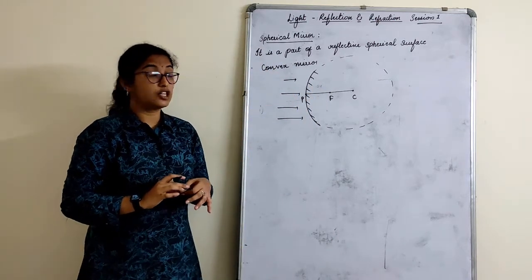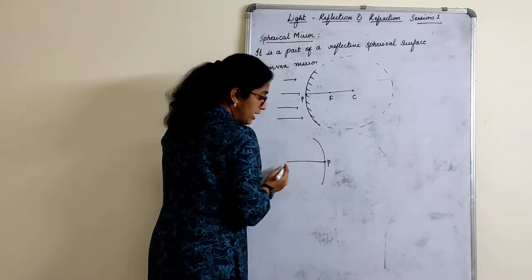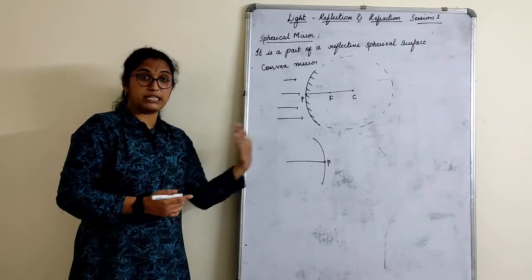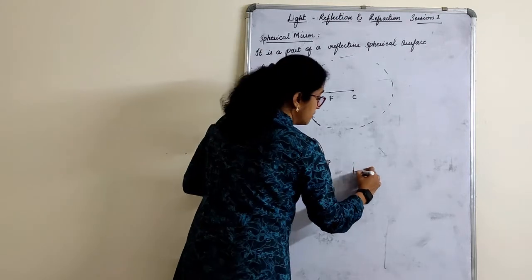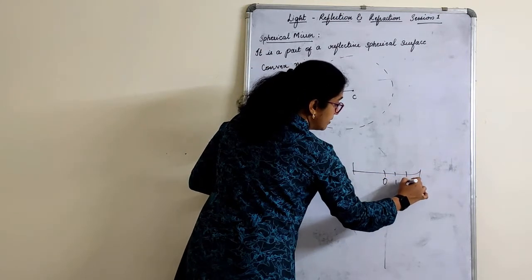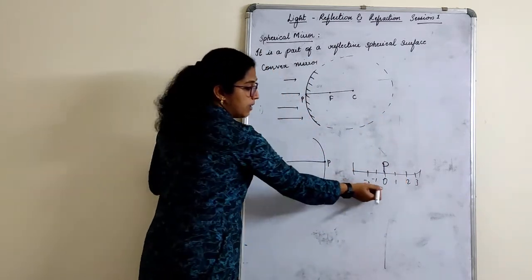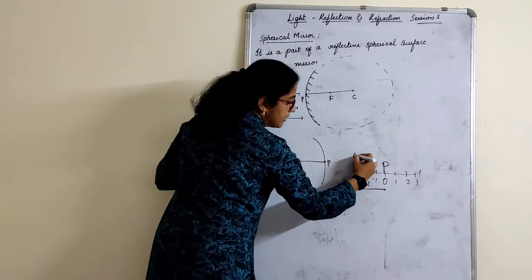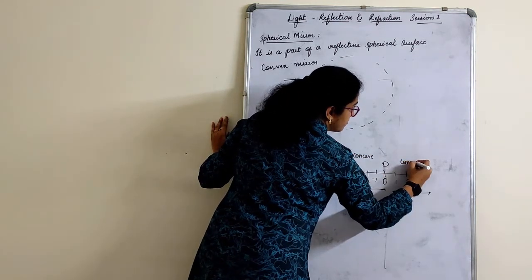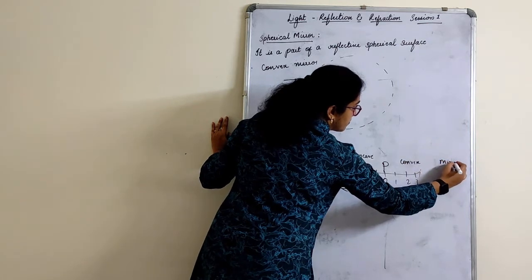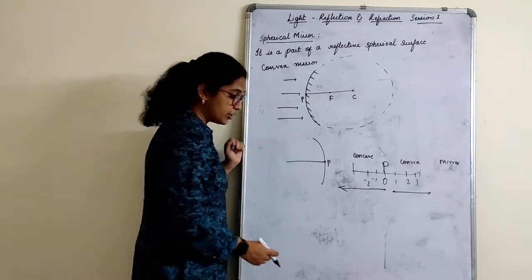What did we have in the concave, children? In the concave, the measurements were all taken from the pole to this side, right? That was going this way. If I talk about the number line, this is 0, 1, 2, 3, minus 1, minus 2. Assume that this is the pole. Measurement will go this side for concave. Measurement will go this side for convex mirrors I am talking about. Right? Because this is the pole, this is the focus, this is the curvature.